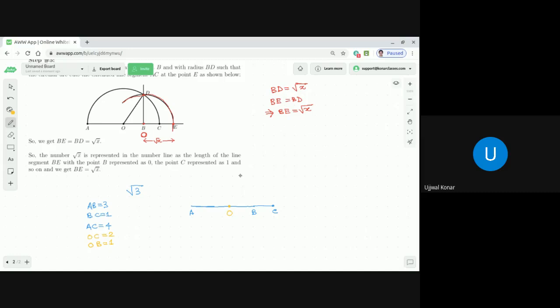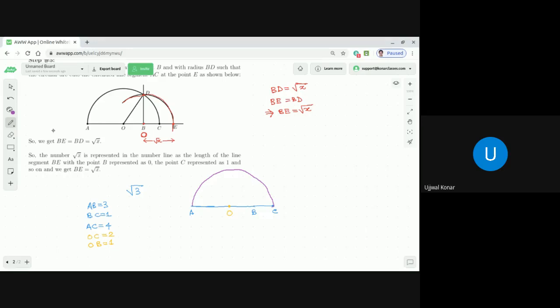So then, first, dear students, we will construct a semicircle by keeping O as the center and OC or OA as the radius. So the semicircle will look like this. I am bad at drawing, but okay, you understand now. So it is a semicircle with O as the center and OC or OA as the radius. Correct, no, dear students?